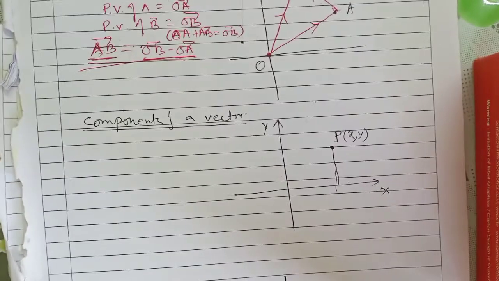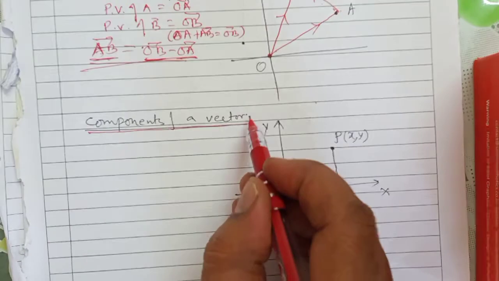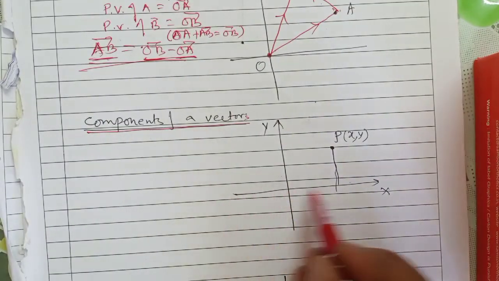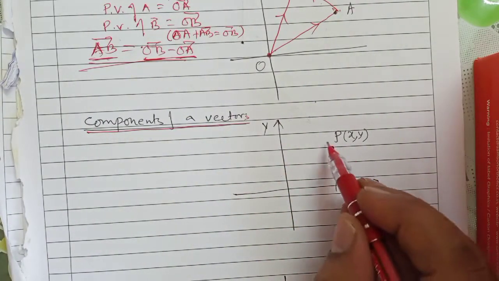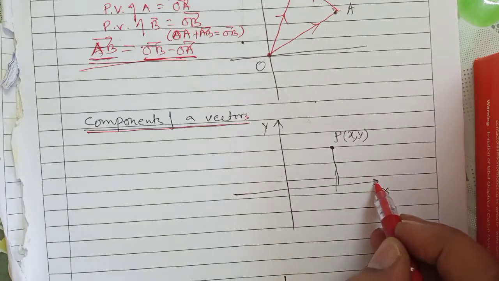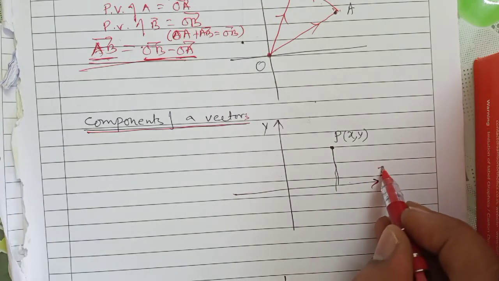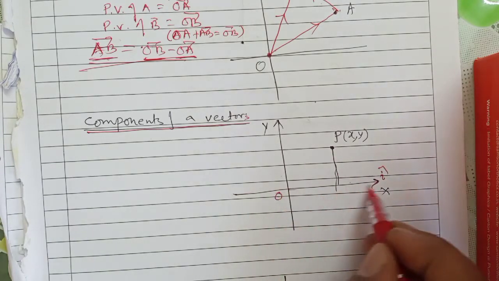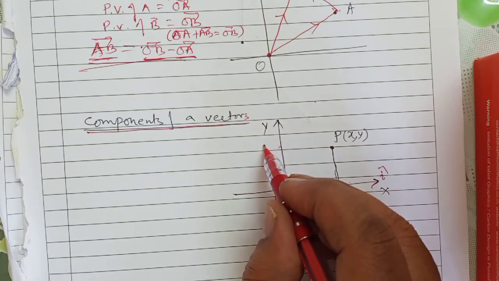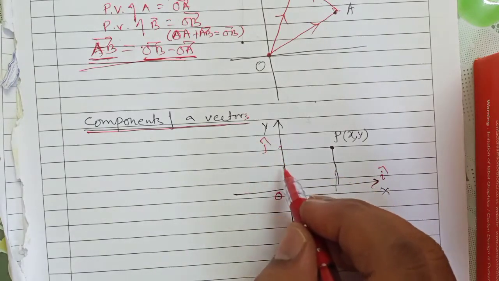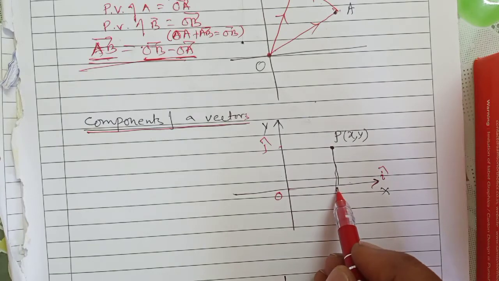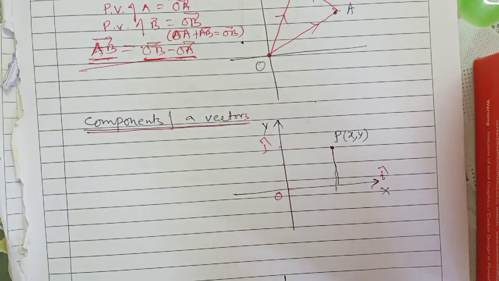Okay. Now we are going to components of a vector. When we represent a vector in a Cartesian plane, the direction of the x-axis is i cap, the direction of the y-axis is j cap, and in three dimensions, x-axis i cap, y-axis j cap, and z-axis k cap.